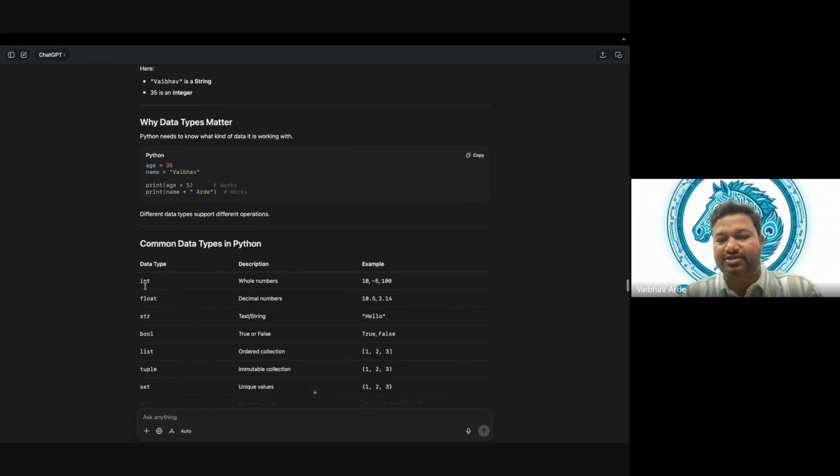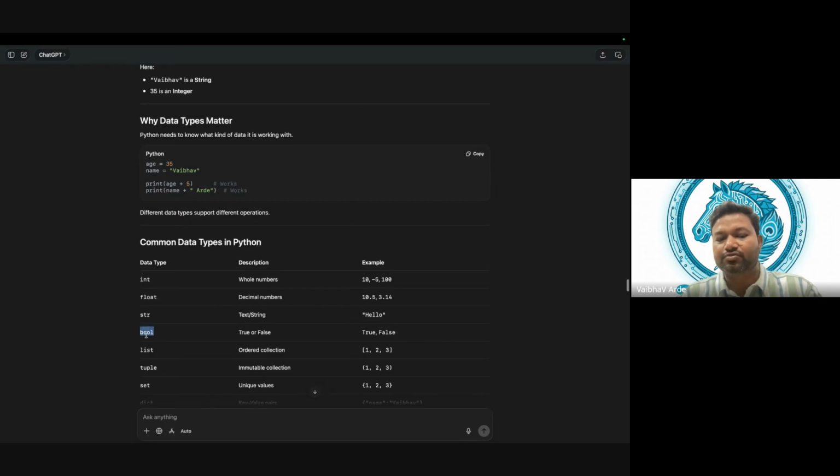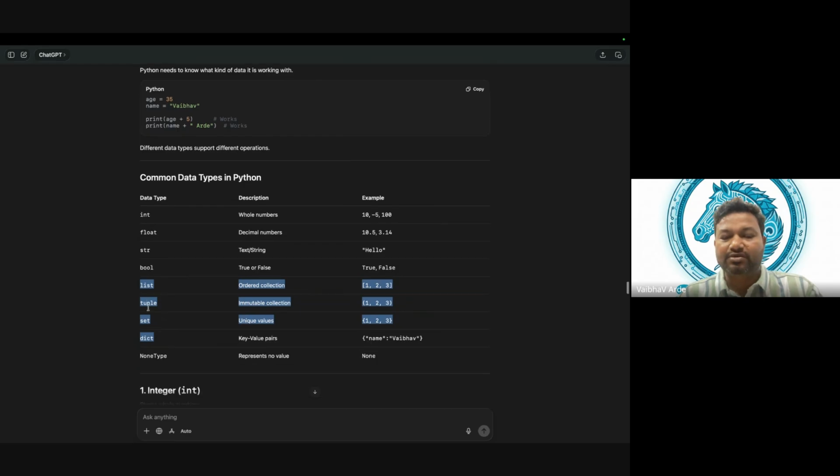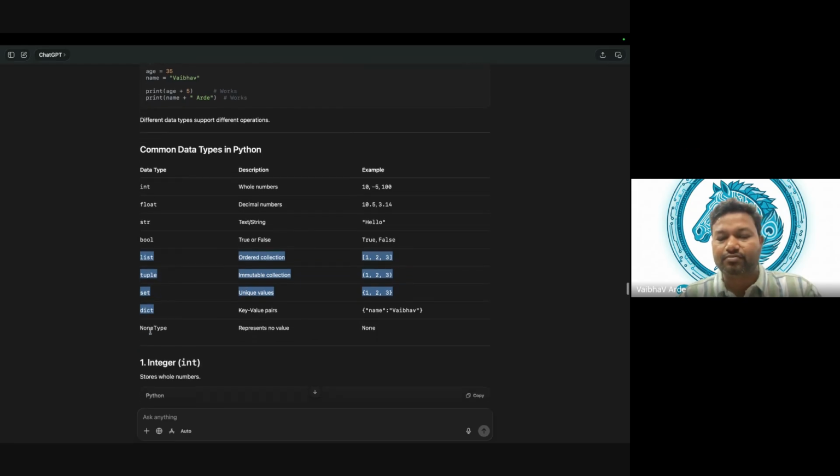So we have data types like int, float, str, that means string, and boolean. These are the special data types in Python: list, tuple, set, and dictionary. We are going to cover these in our next session. These are very important, so don't miss that session. So list, tuple, set, and dictionaries. These are the data types.